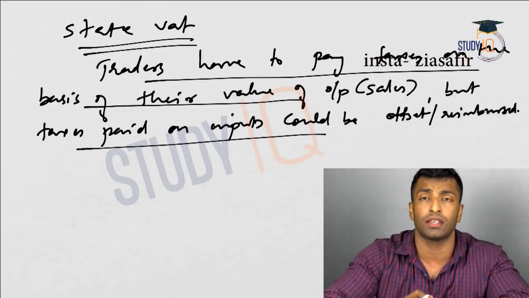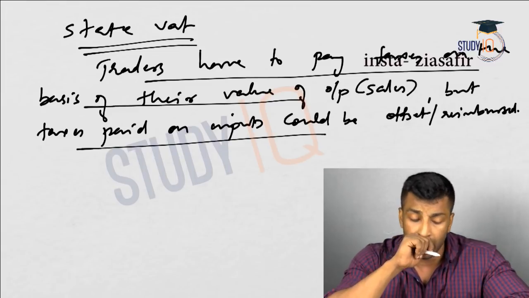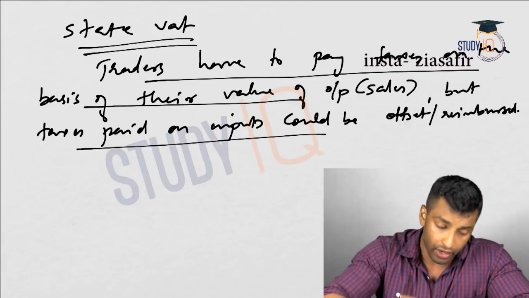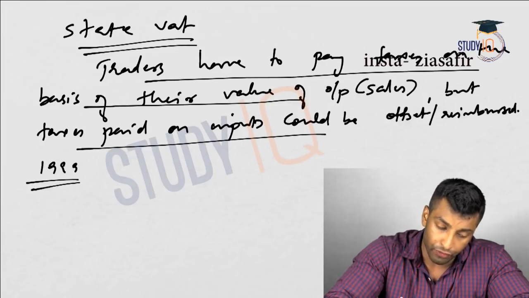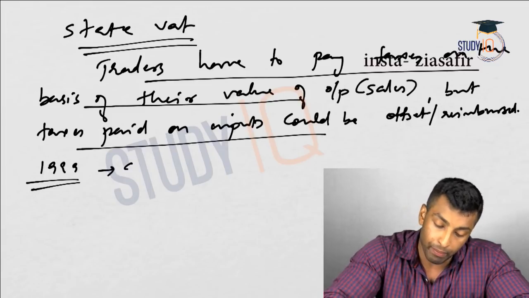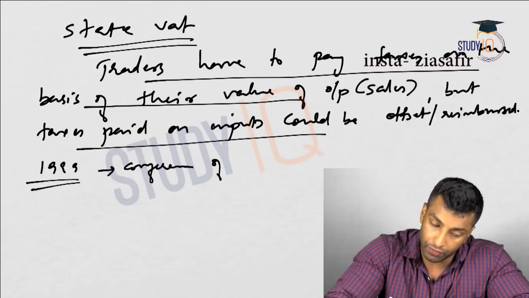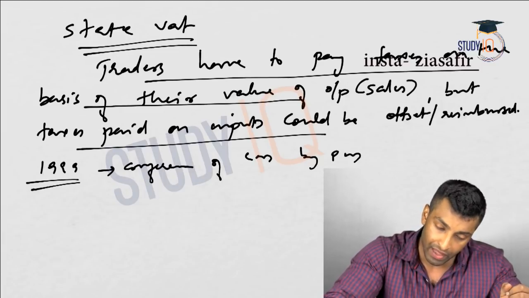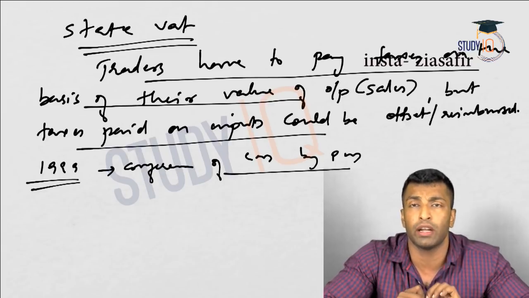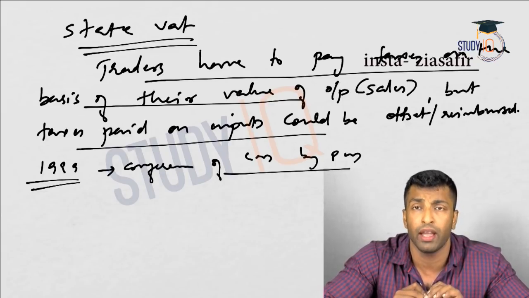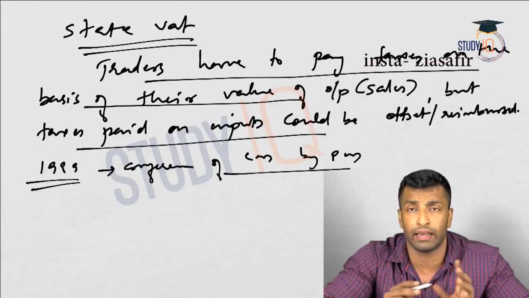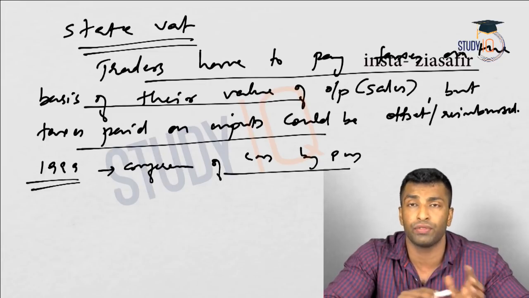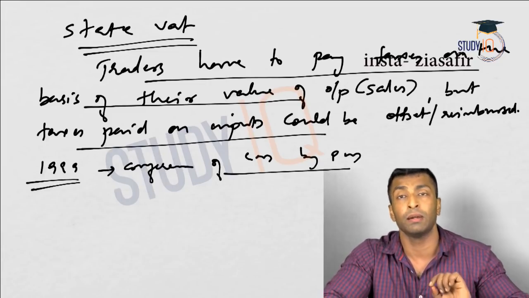In this, what is the concern of the state? The concern of the state is, if you are going for this, you have to go for it in a uniform manner, so every state has to follow the same thing. Now in 1999 there was a conference of chief ministers of all the states by the PM, and in that the central government appealed that every state has to implement this. They promised that they will provide all the technical support, and that in case there is a loss of tax revenue, it will be compensated financially by the Center.